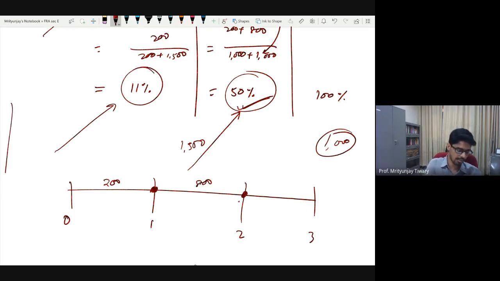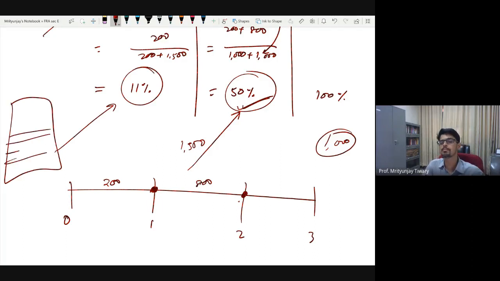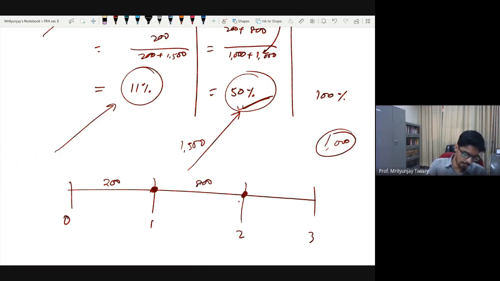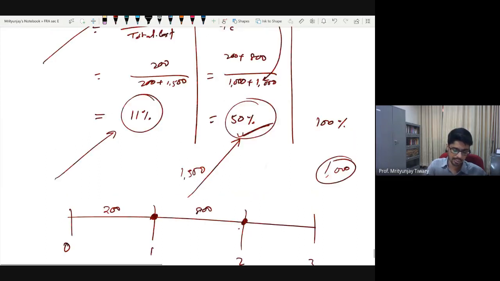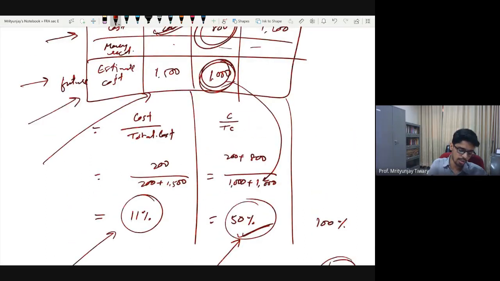Let's say you are constructing a multi-story building, then number of stories completed out of total stories can be an estimate. These estimates need not be 100% accurate, because at the end of the day, everybody understands that these are just estimates. Now, the main point here is that if none of these are available, even estimated cost can be used to figure out the percentage of work completed.